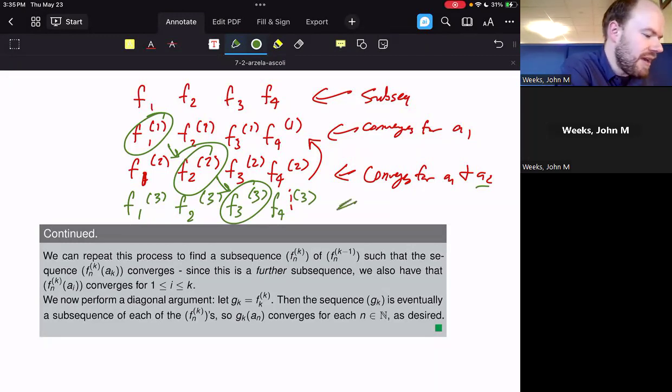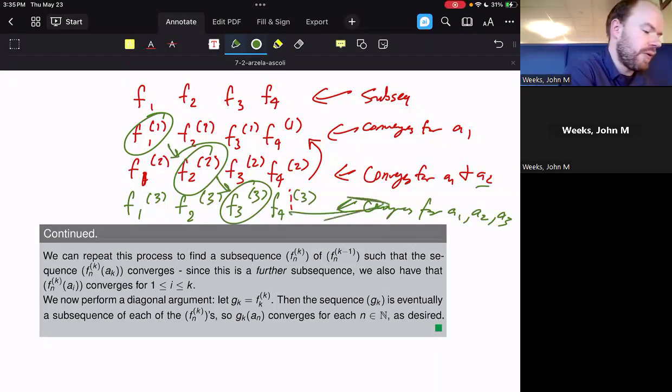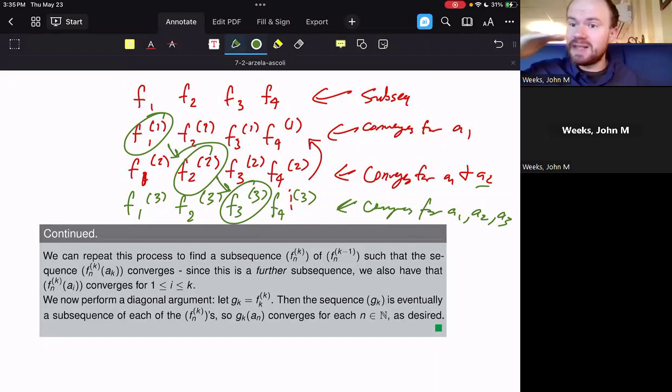Think about everything past the nth part, say, for example, this row up here. For everything past that row, this function is going to be converging for a sub 3, because I'm only going to be pushing farther along in the subsequence that was given there for me in that row. So I'm going to continue converging for a sub 3, a sub 4, a sub 5, a sub 6, all the way down to whatever point I end up getting to.